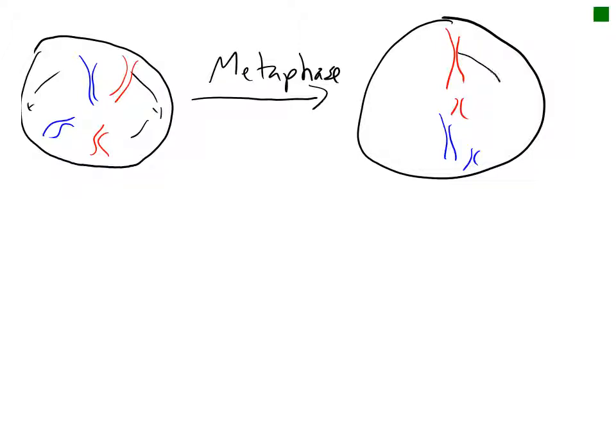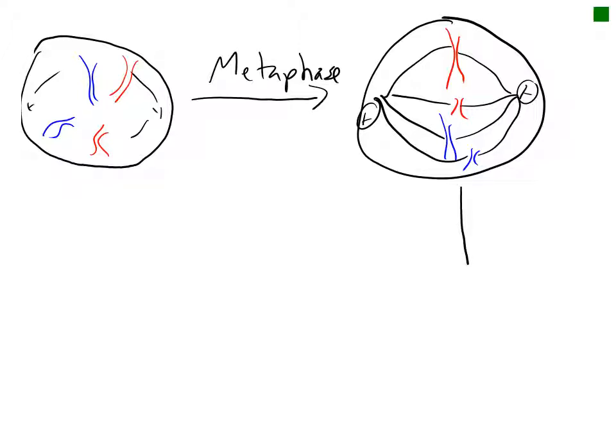And we can see the microtubules bound to those sister chromatids extending from the centrosomes. There is a protein holding the 2 sister chromatids together, which is degraded, causing the sister chromatids to separate from each other as the cell moves into anaphase.